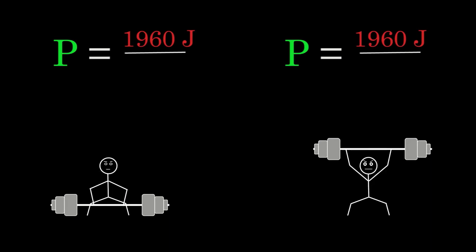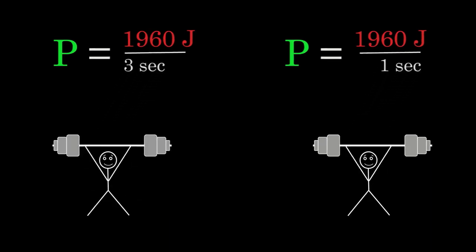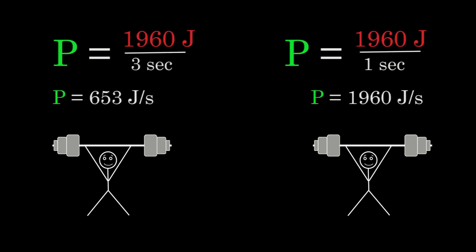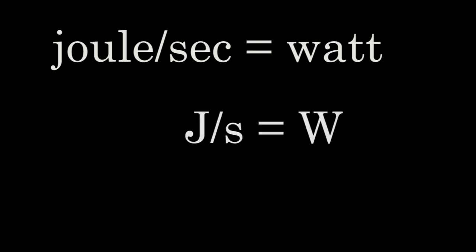The weightlifter on the right takes 1 second to lift his weights, and the weightlifter on the left takes 3 seconds to lift his weights. If we plug those times into the definition of power, we'll find that the power output of the weightlifter on the right during his lift is 1,960 joules per second, and the power output of the weightlifter on the left during his lift is 653 joules per second. A joule per second is named a watt, after the Scottish engineer James Watt, and the watt is abbreviated with a capital W.